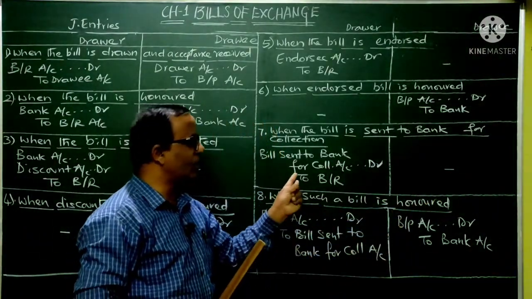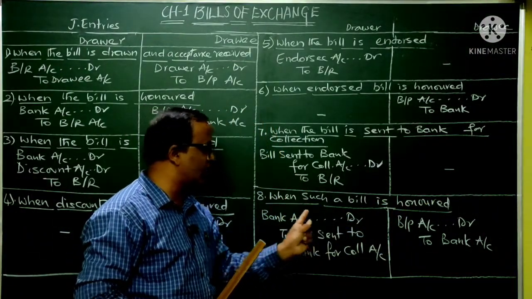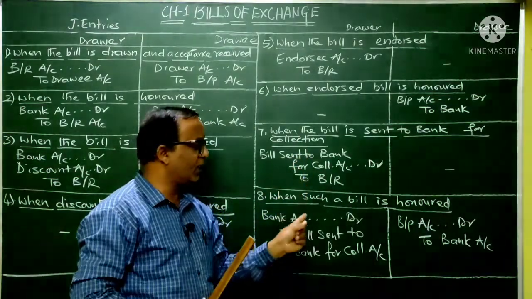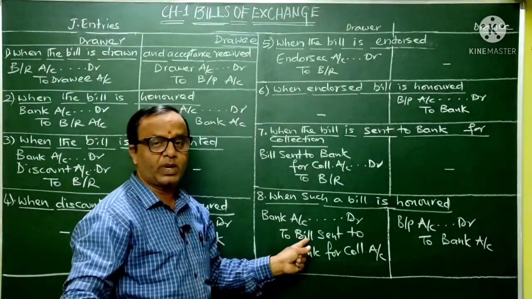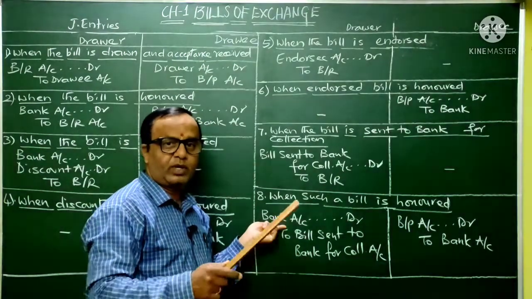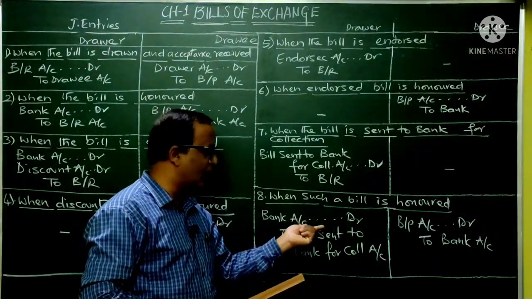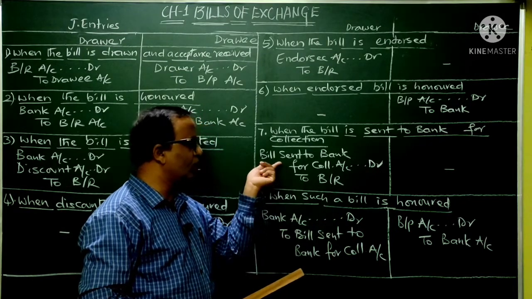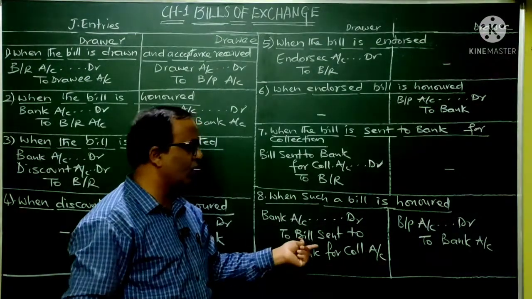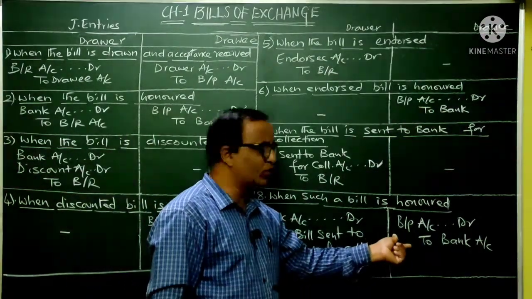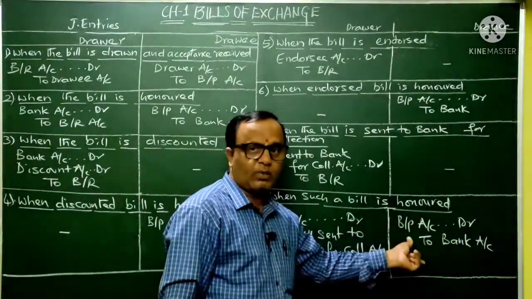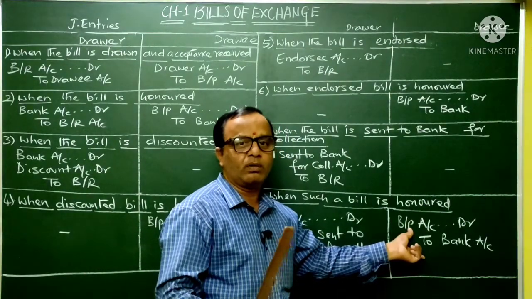Next, if this particular bill which is being sent to bank for collection is honored, that means drawee has paid the money on that particular bill. At that time, the entry will be: banker will be collecting the money and he will be depositing it in our account. So bank account debtor, we are going to debit bank account. Then this account which we have debited here, we are going to credit it. So our entry will be bank account debtor to bill sent to bank for collection account. Then in the books of the drawee, the entry will be bills payable account debtor to bank account. Why? Because he has made the payment on the bill, right?